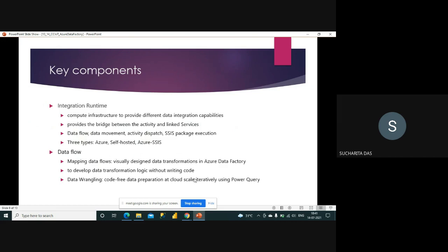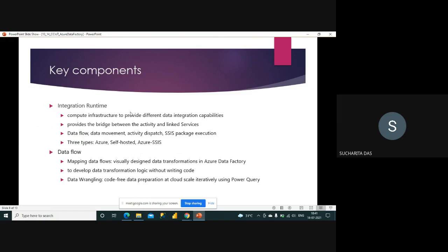Then there are two more components that we are going to discuss. One is known as the integration runtime. It is another important component that you always need. There are three types of integration runtime. They are known as Azure, self-hosted and Azure SSIS. Azure integration runtime is actually always present, meaning whenever you create the package you will get that integration runtime. So what is that?